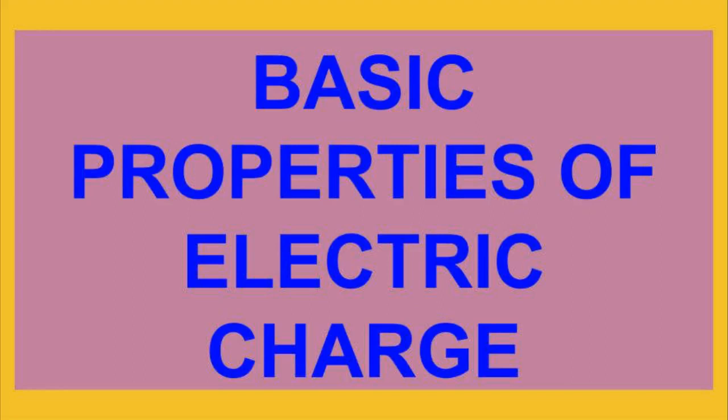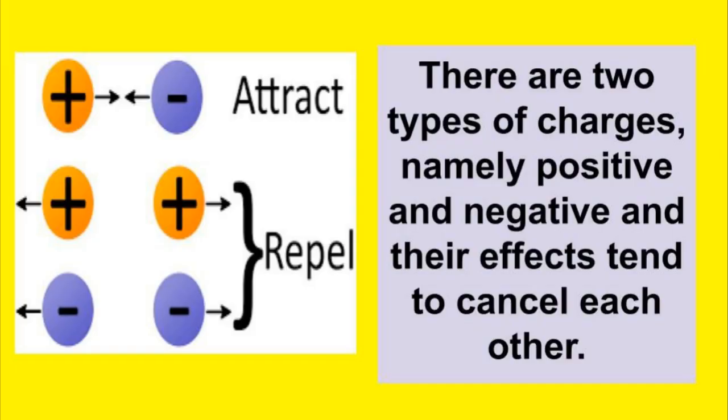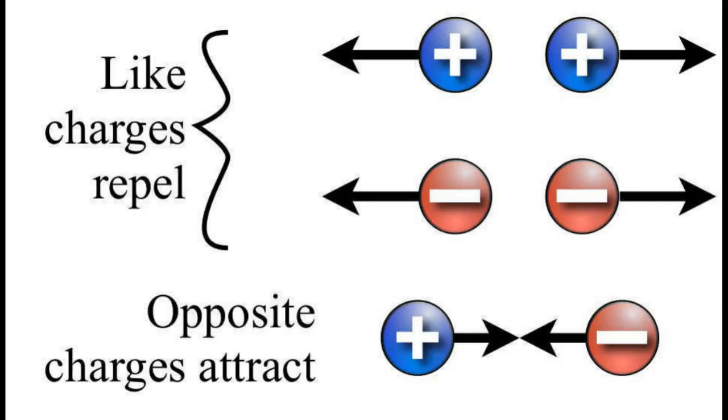In this video, we shall discuss the basic properties of electric charge. We know that there are two kinds of charges, one is positive, another one is negative. And we also know that same charges repel each other and opposite charges attract each other. And the effects of positive and negative charges tend to cancel each other.